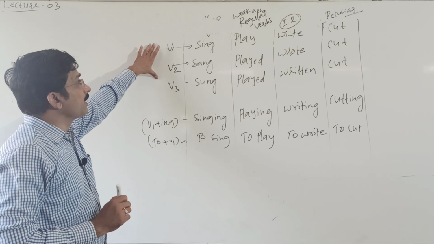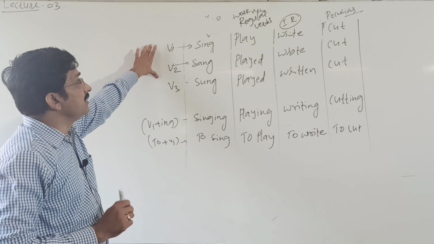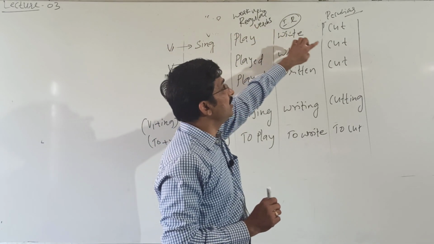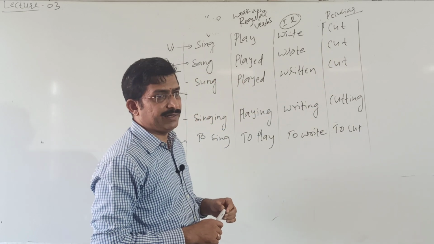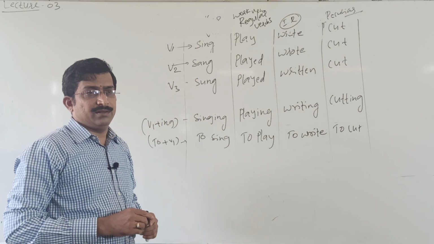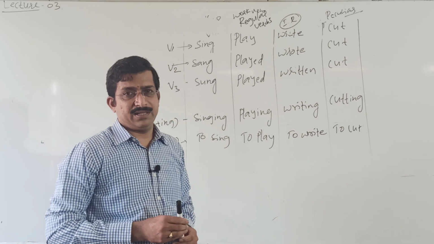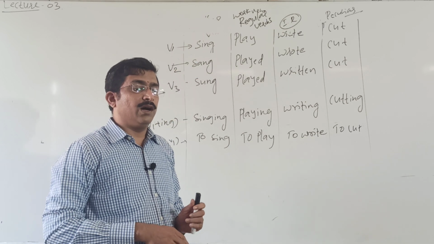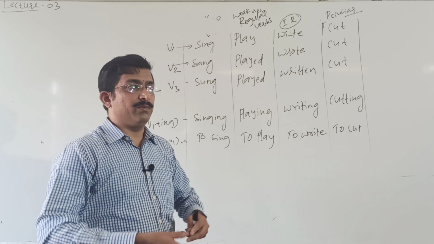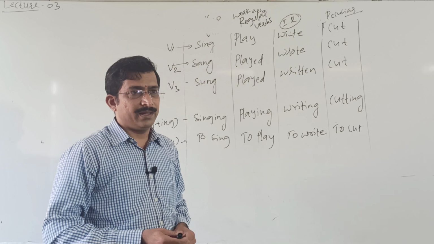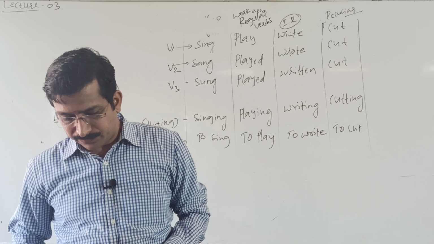And as I said, these are strong, these are weak, these are peculiar, and we have a big list of these verbs, and we should remember how they change from present into past and past participle, and it is very important.